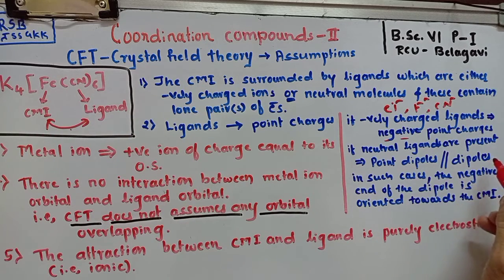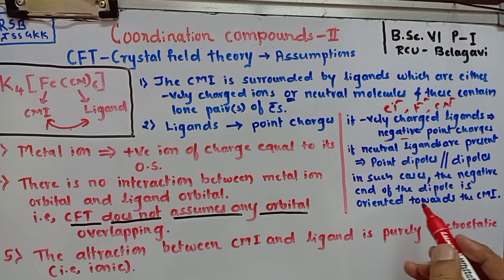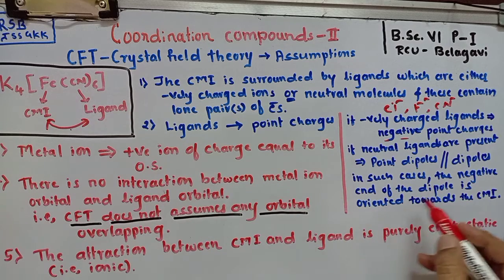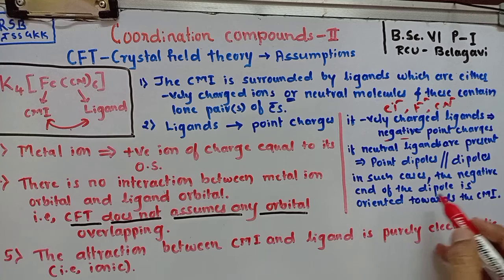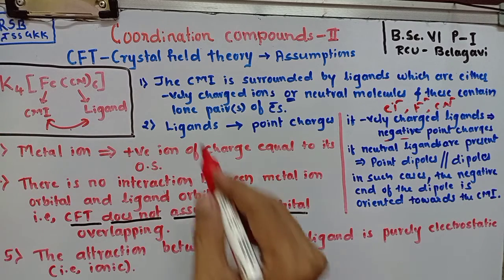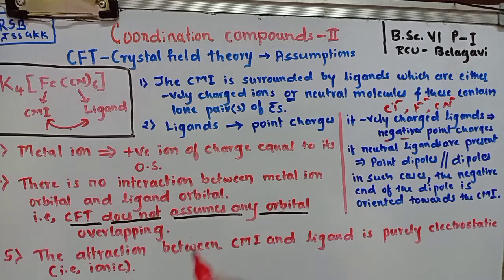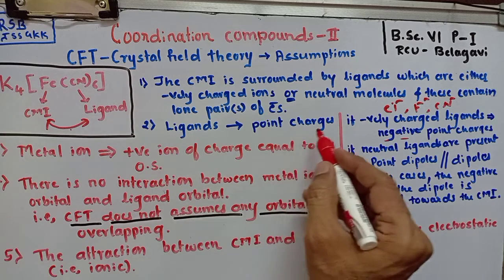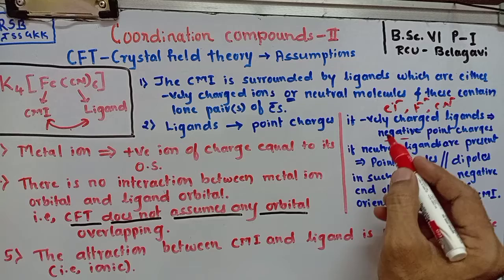If neutral molecules are involved in the bond formation, then the negative end of that dipole or molecule is oriented towards the central metal ion. That is the second assumption: ligands are in general considered as point charges, that means a negative field.